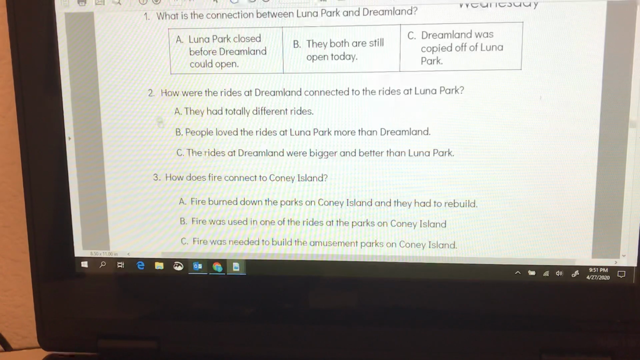Number 2, how were the rides at Dreamland connected to the rides at Luna Park? Remember, Luna Park was built first. How were the rides at Dreamland connected to the rides at Luna Park? A, they had totally different rides in Dreamland. Is that true? B, people loved the rides at Luna Park more than Dreamland? C, the rides at Dreamland were bigger and better than Luna Park? Go back to the text to look for that connection.